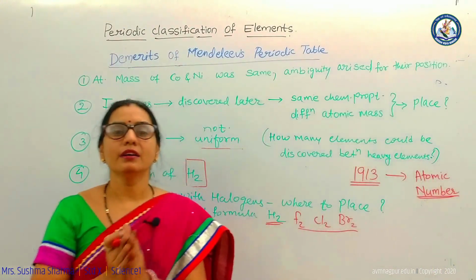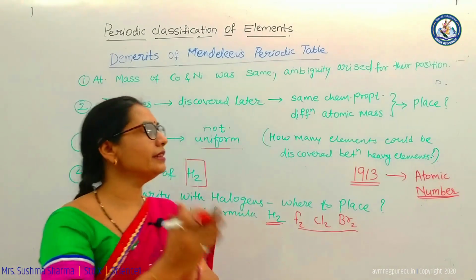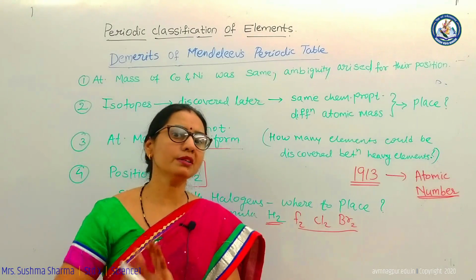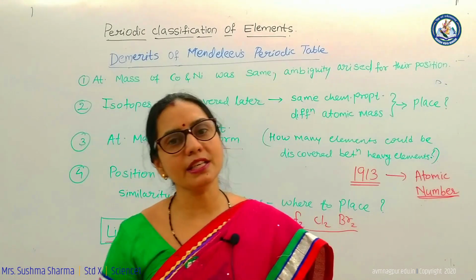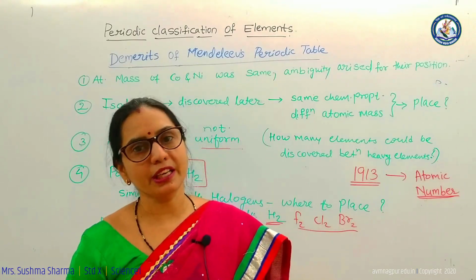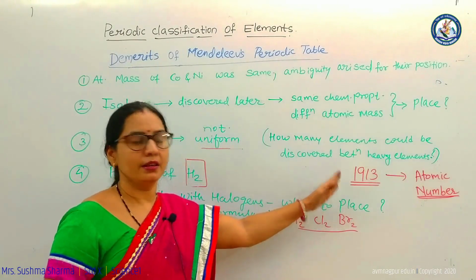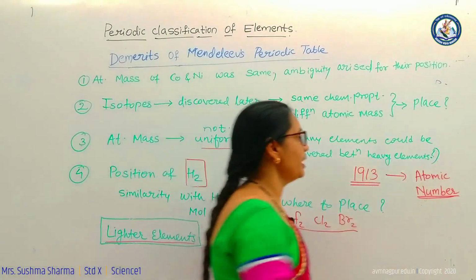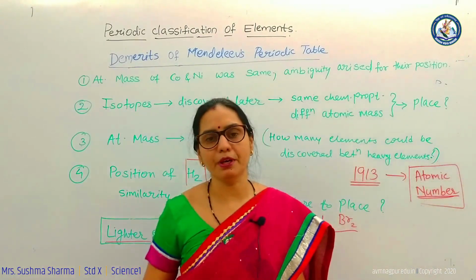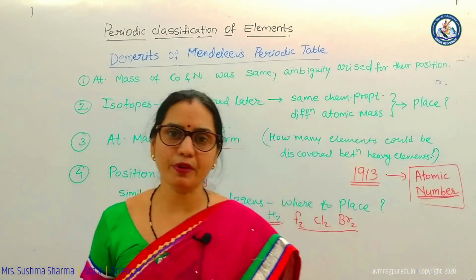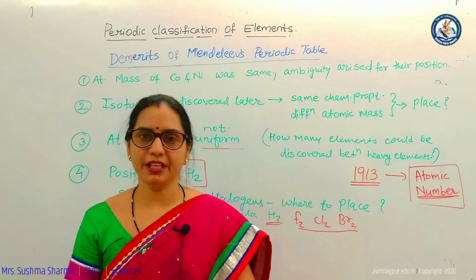So the old scientists from the year 1800 till 1913 all worked with the physical and chemical properties as well as atomic mass as the fundamental property for the classification of elements. But in 1913, Henry Moseley came with the idea that atomic number is the fundamental property for the classification of elements, and the whole table was changed.